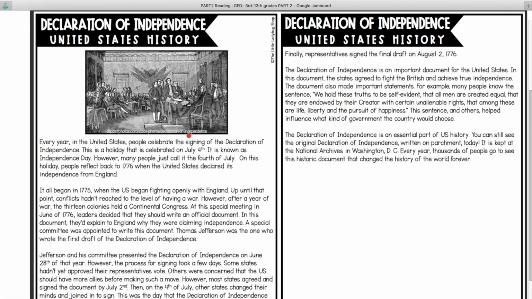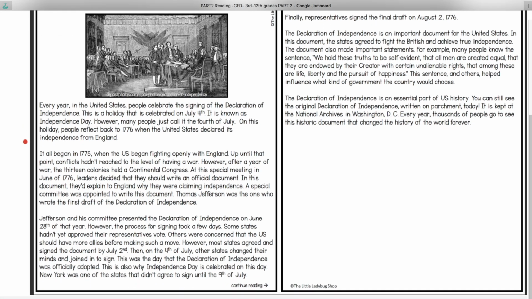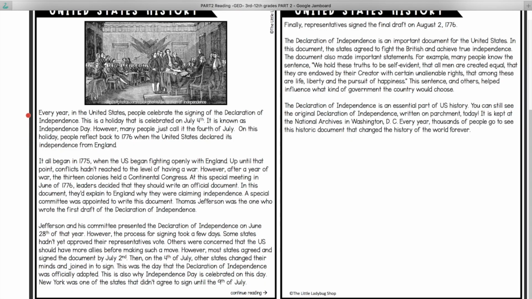Every year in the United States, people celebrate the signing of the Declaration of Independence. This is a holiday that is celebrated on July 4th. It is known as Independence Day. However, many people just call it the 4th of July. On this holiday, people reflect back to 1776 when the United States declared its independence from England.